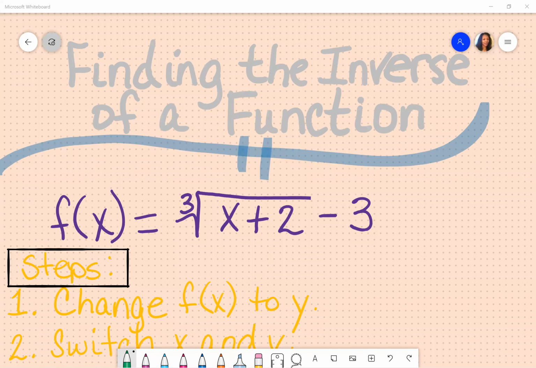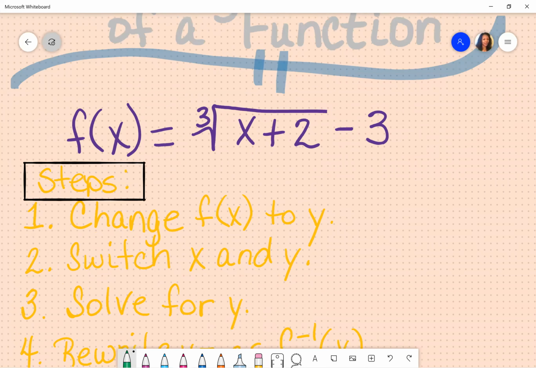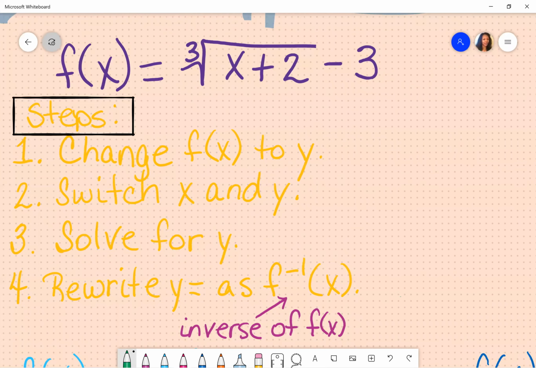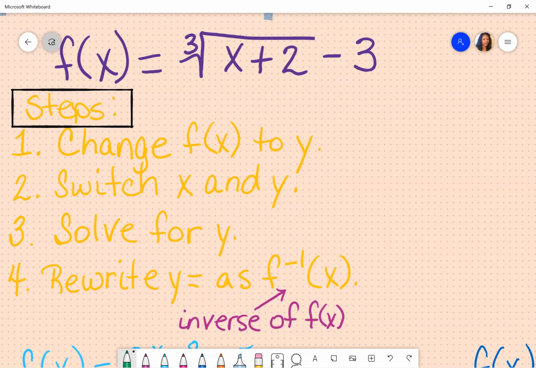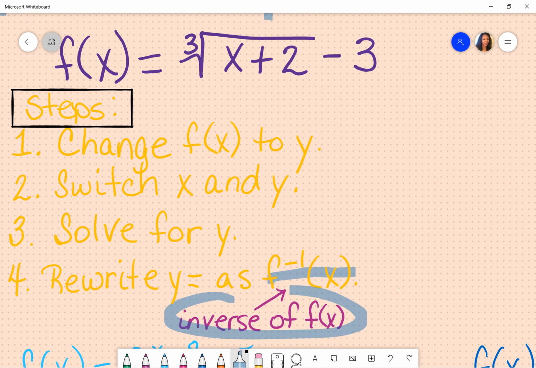We will be finding the inverse of a function using the following steps. The first step, you're going to change your f of x to y. Second, switch x and y. Third, solve for y. And then finally, you're going to rewrite y equals as the inverse of f of x. So when you see this symbol, it's pronounced or is read inverse of f of x.